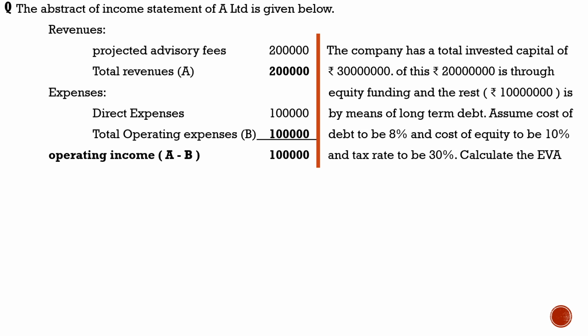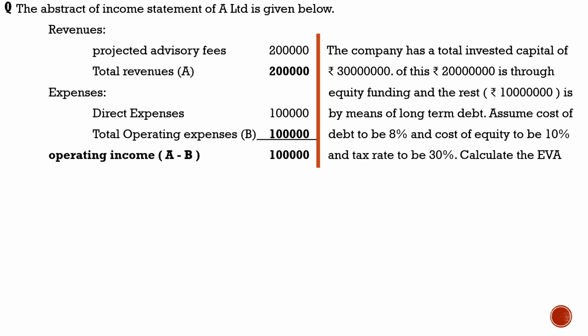Assume the cost of debt to be 8% and the cost of equity to be 10% and tax rate to be 30%. Calculate EVA. So before we go into computation, I hope you have understood the concept of EVA, NOPAT, WACC and capital employed.